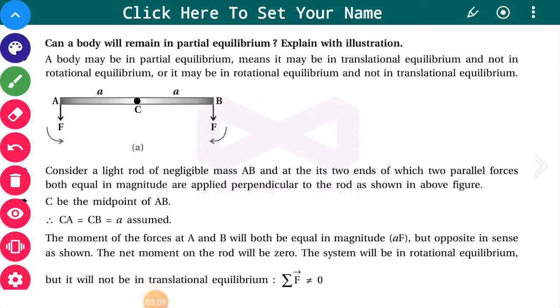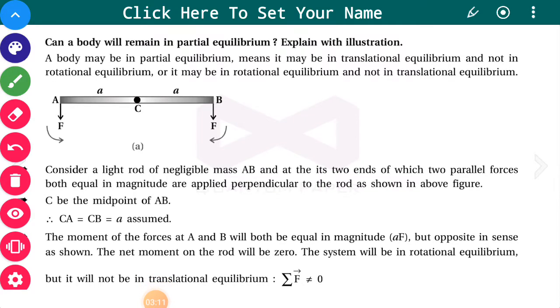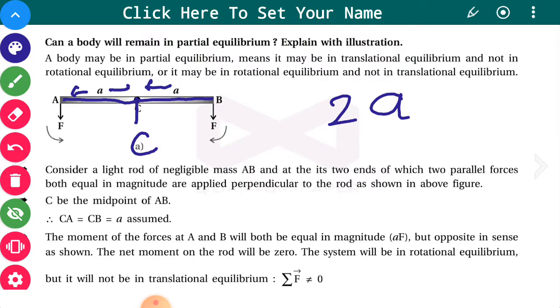Now we talk about partial equilibrium. Consider this body which is a rod, whose length is 2a. There is a midpoint here which is denoted by C, that is the center of this rod. The length on one side is a, the length on the other side of this center is a, so in total it becomes 2a. Now we consider that there are forces acting in the downward direction. One force is in this direction, the other is also in the downward direction.